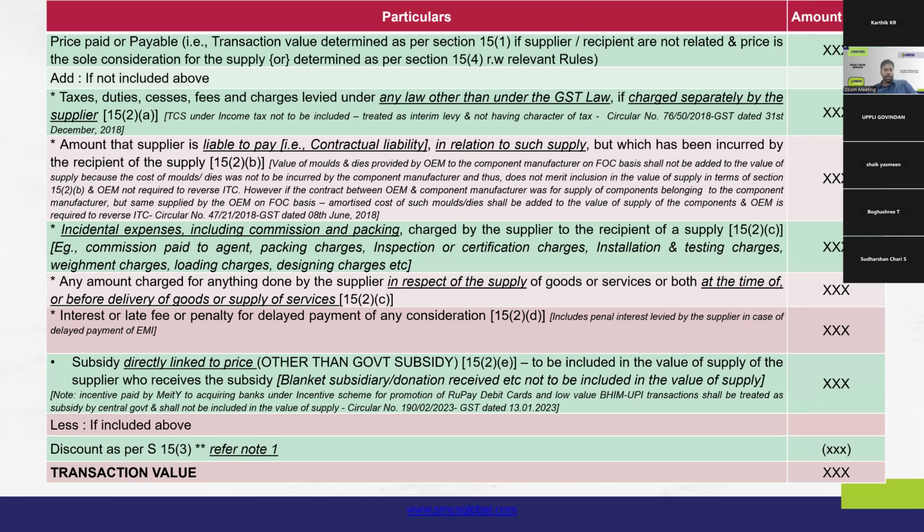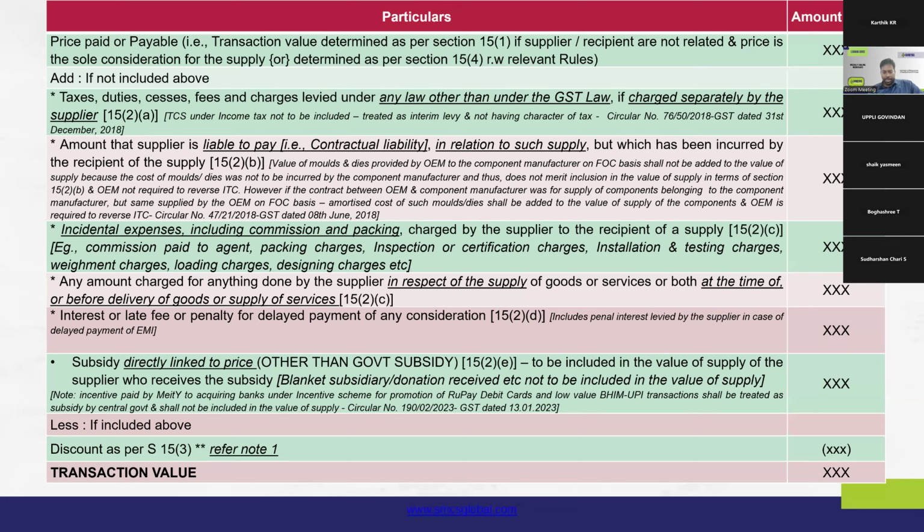Incidental expenses include the activities that go hand in hand with the actual supply, which includes the packing charges, installation, testing charges, etc. And then the second portion of 15.2c was dealing with any amount charged for anything done in respect of the supply, that is the pre-sale activities or pre-supply activities. The second part of 15.2c, importantly, does not include any post-sale activity, which is to be considered as a separate service and should not be added to the value of the actual supply.